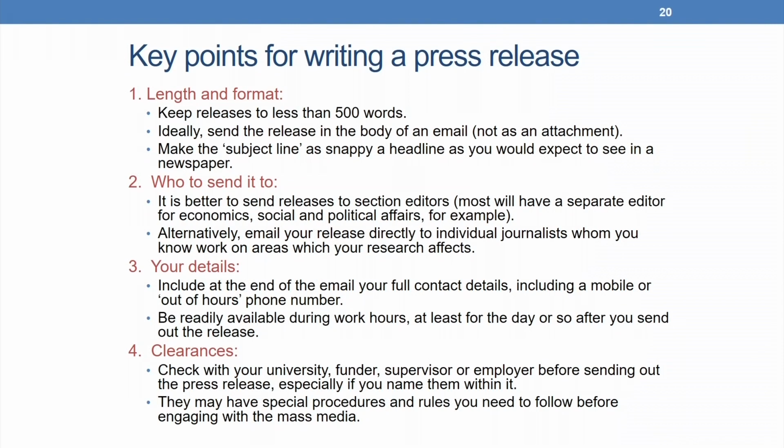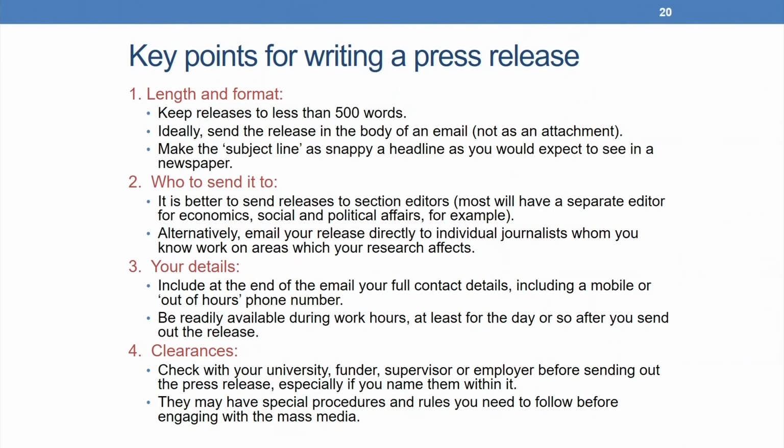Let us look at some of the key points for writing a press release. One is length and format. You need to keep releases to less than 500 words. Ideally, you send the release in the body of an email and not as an attachment, and make the subject line as snappy a headline as you would expect to see in a newspaper.